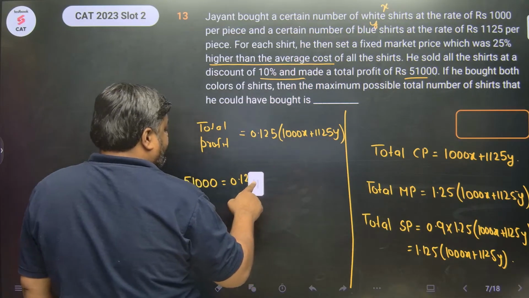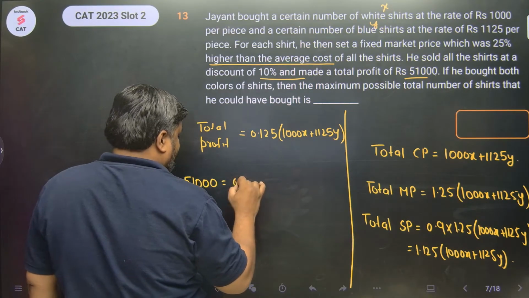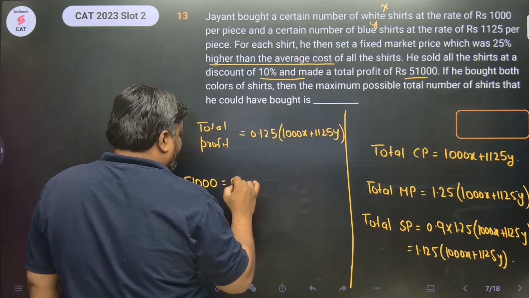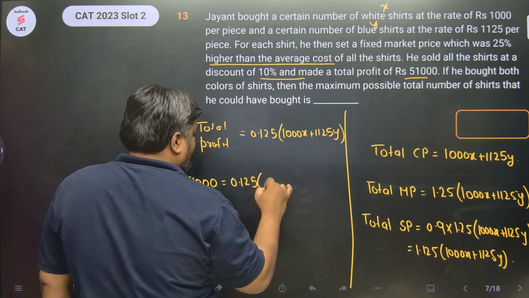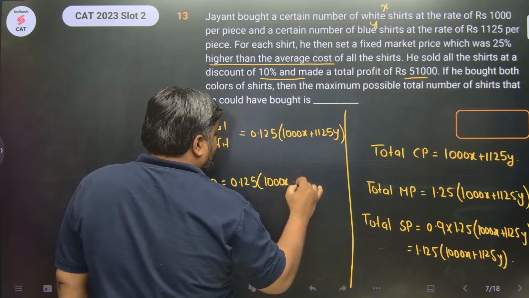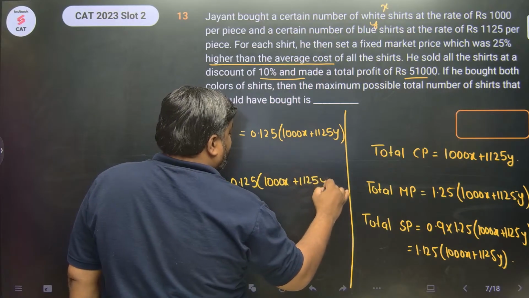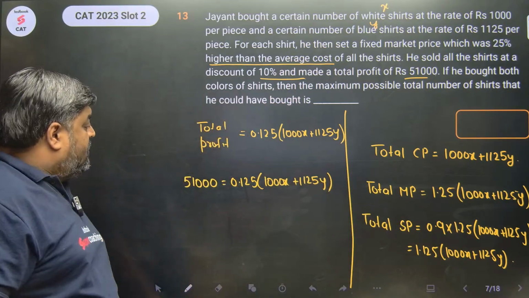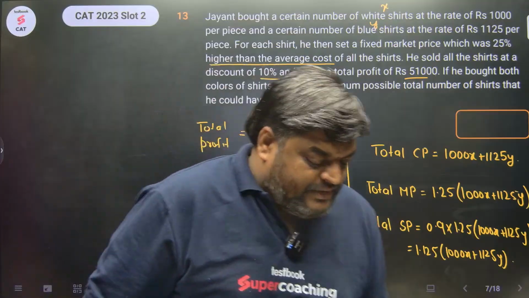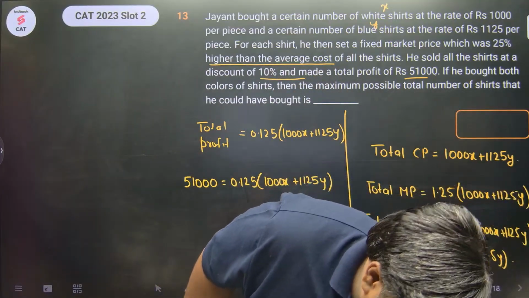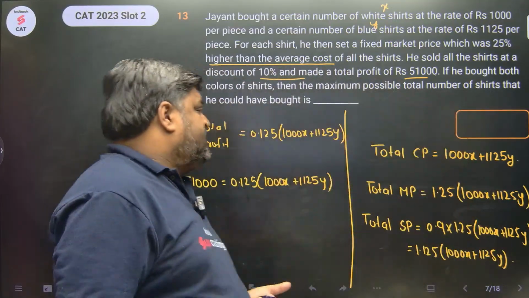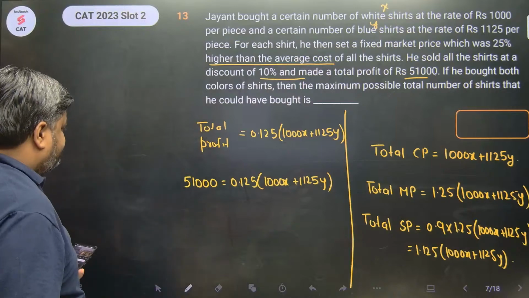So 51,000 total profit equals 0.125. Let's open the bracket. What do we do? We don't do this. Look, take the help of calculator. 1000x plus 1125y. I want to represent y in terms of x or x in terms of y, one of the two. Okay.